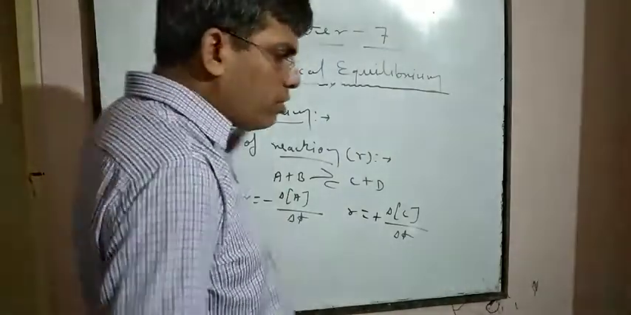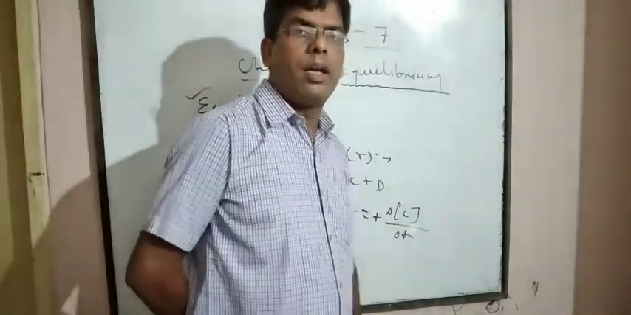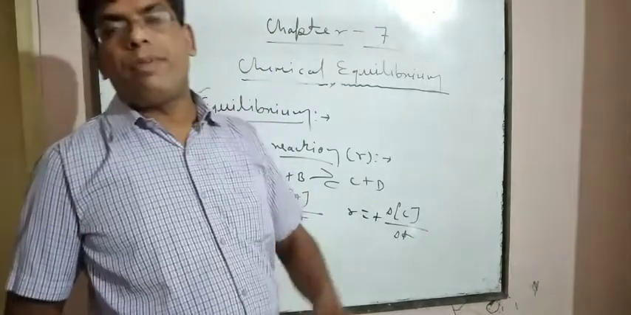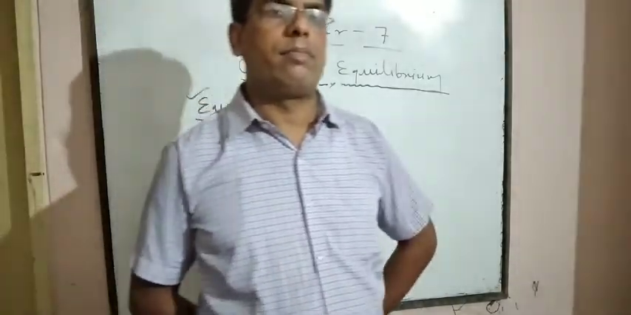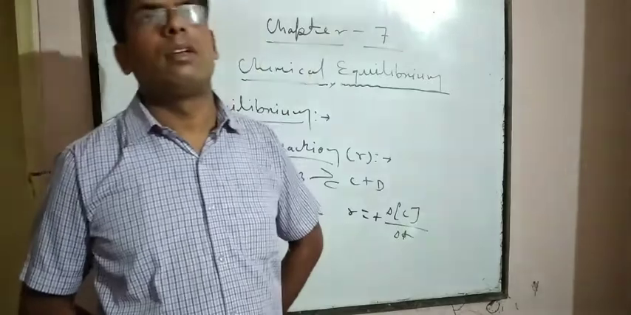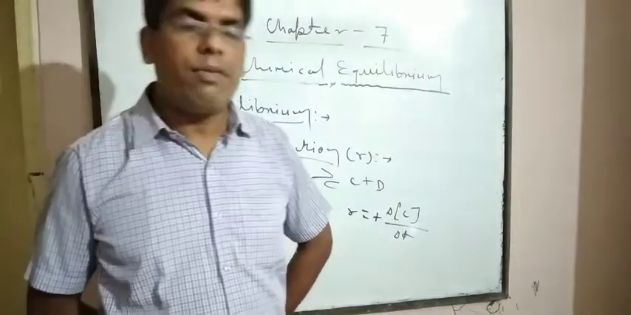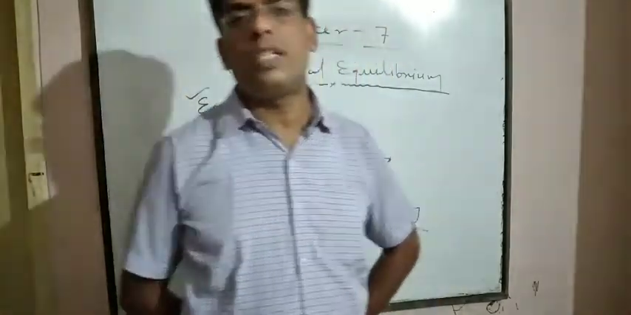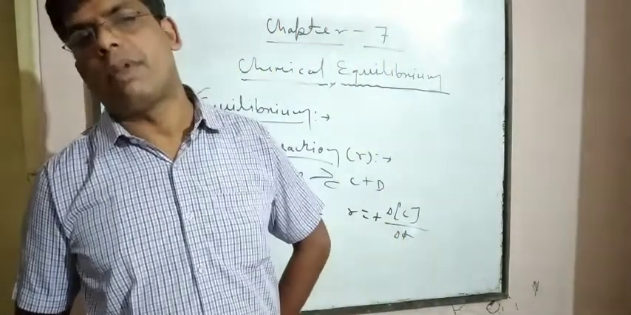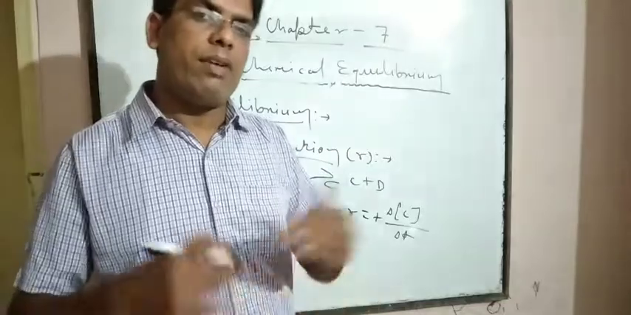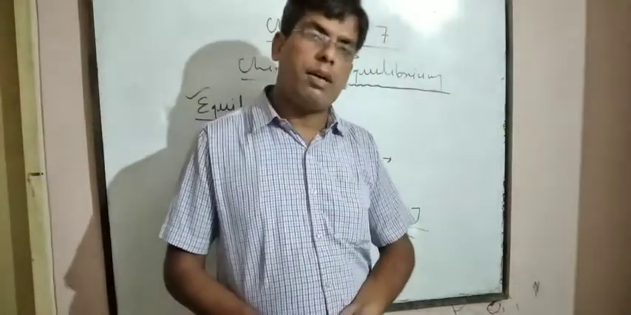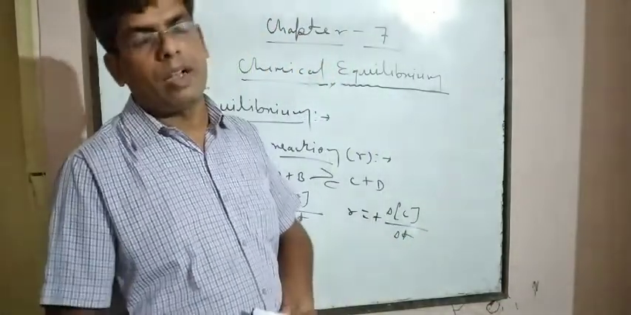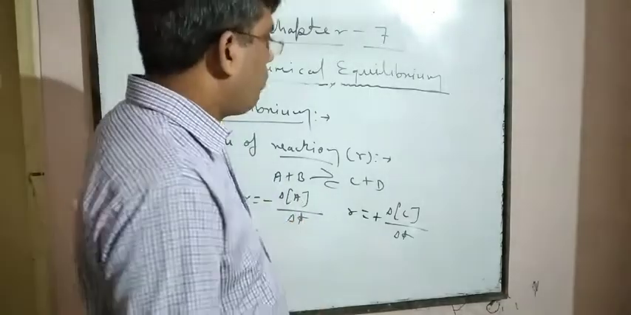Now, if we are going to explain equilibrium with respect to rate of reaction, then we can say that when the rate of forward reaction is equal to the rate of backward reaction, at that instant equilibrium will be established. When the rate of forward reaction is equal to the rate of backward reaction, then equilibrium will be established. For example,